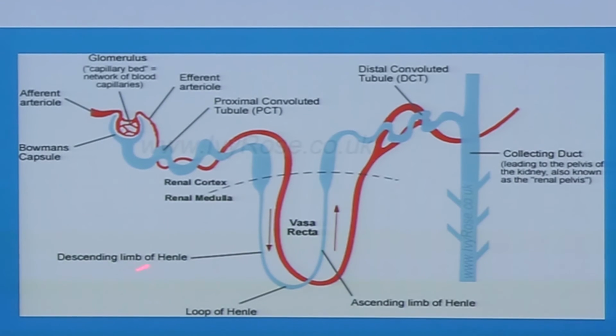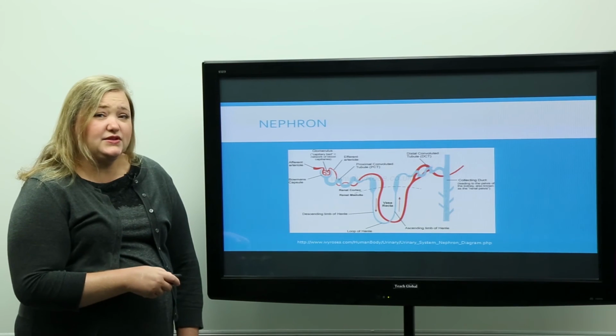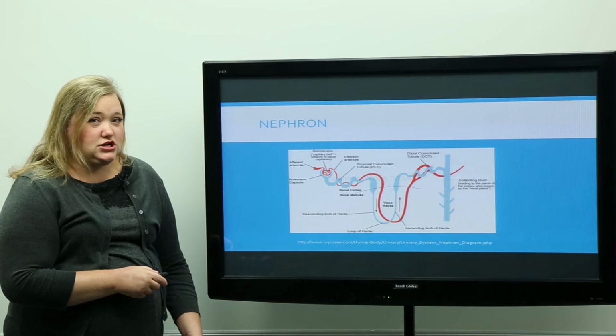We have first the descending loop of Henle, going down, and then coming back up is the ascending loop of Henle. And then after the loop of Henle, we get to the distal convoluted tubule, and the distal convoluted tubule leads into the collecting duct. So this is where the formation of urine occurs.